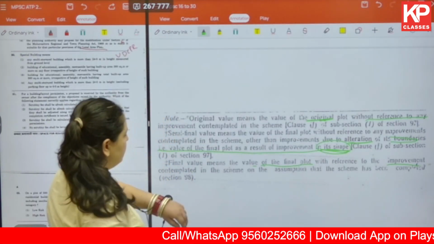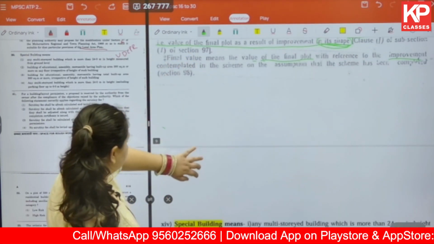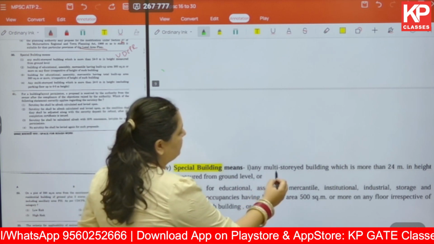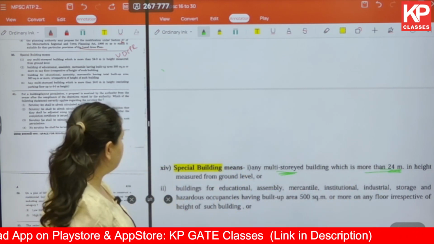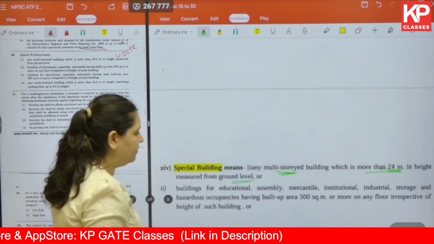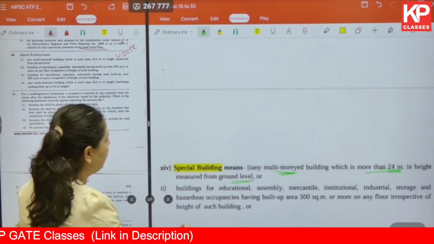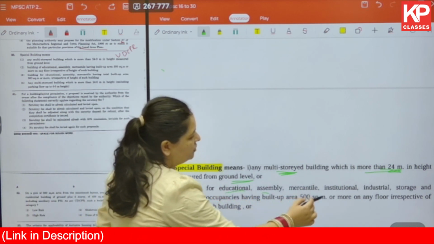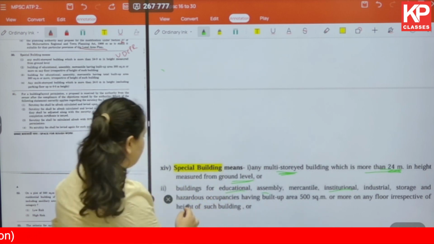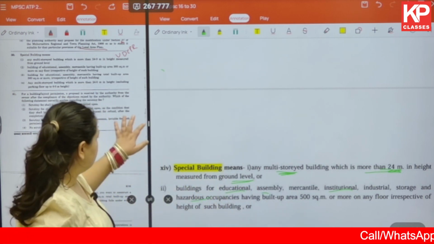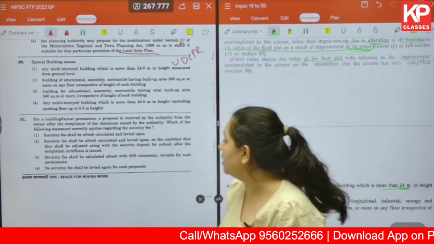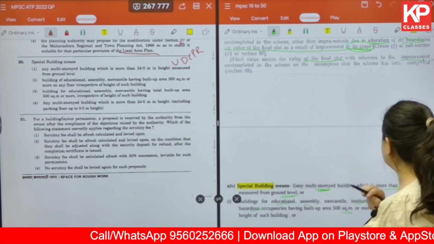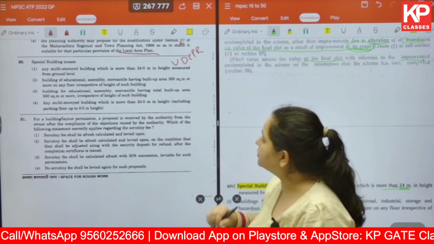Here, special building means any multi-storied building which is more than 25 meter in height measured from the ground level, or it can be any education, assembly, industrial, institutional, storage and hazardous occupancy, and the built up area of 500 square meter is given. Okay, let's check the options here.